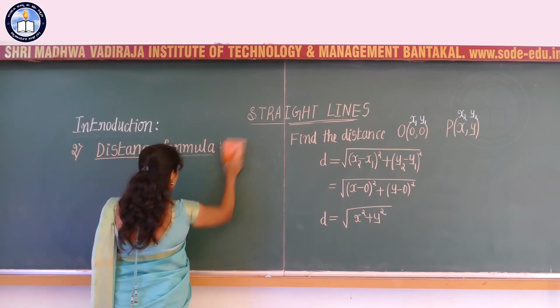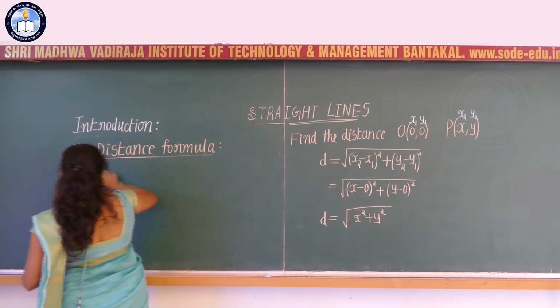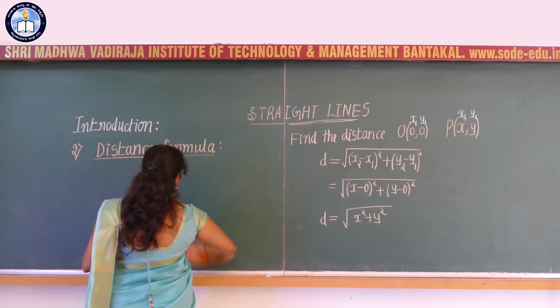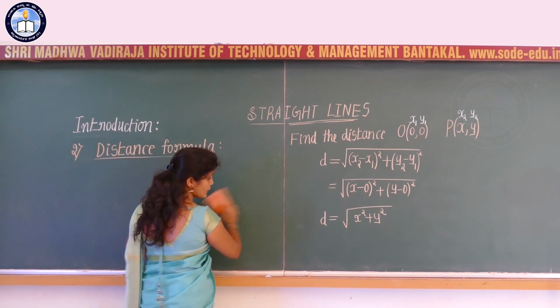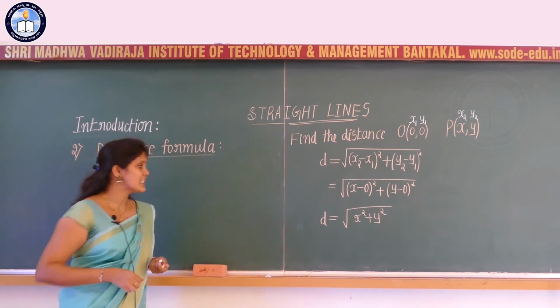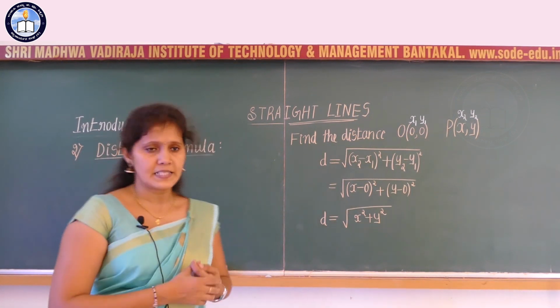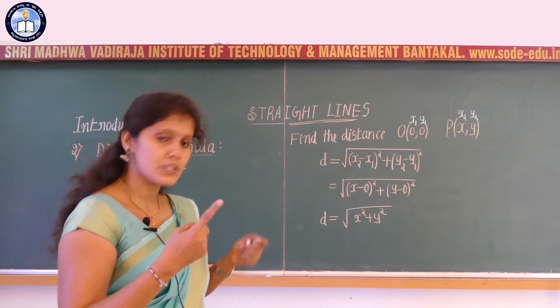And you should remember this. Instead of finding each and every time the distance between the origin and an arbitrary point P with coordinates x comma y, you can easily remember that d is given by root of x square plus y square.